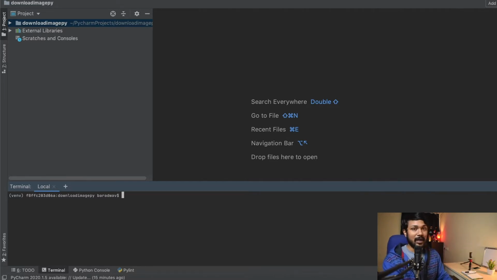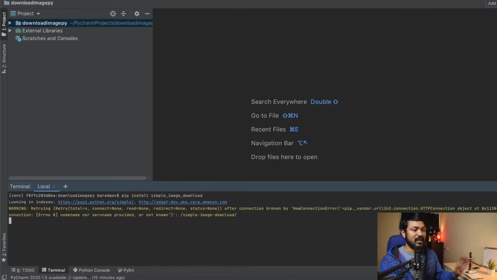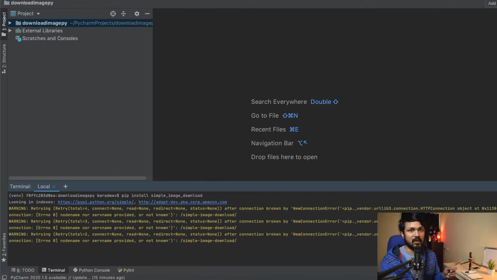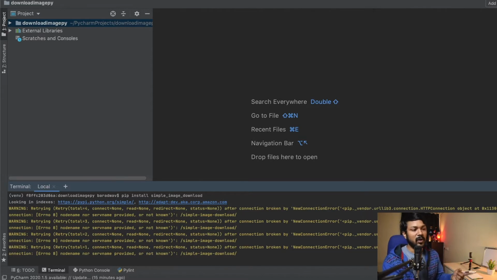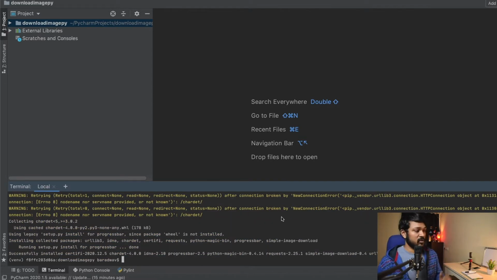All right, so the first thing I require is to make sure I am installing the simple image download library. So this is the library that we're going to be using. It's available as part of pip. So let's wait for this to download and continue once this completes. Awesome. So the installation is completed. I'm going to go straight inside and start writing the code.